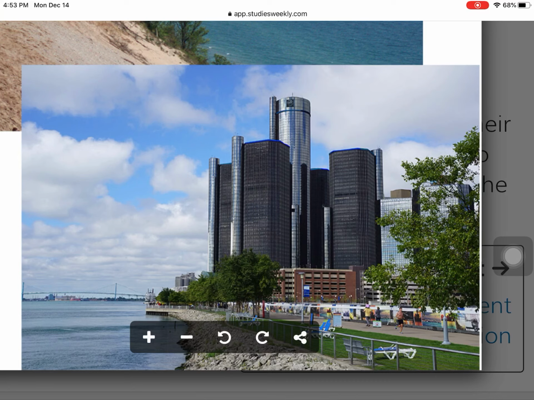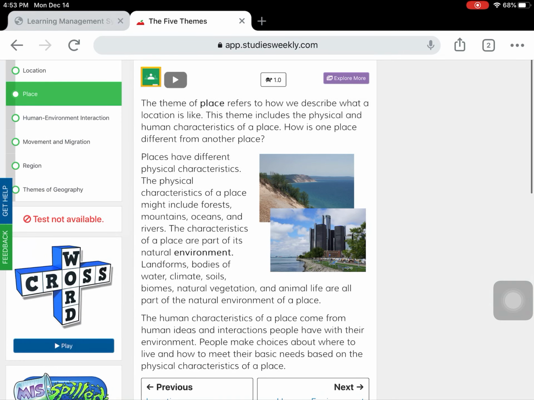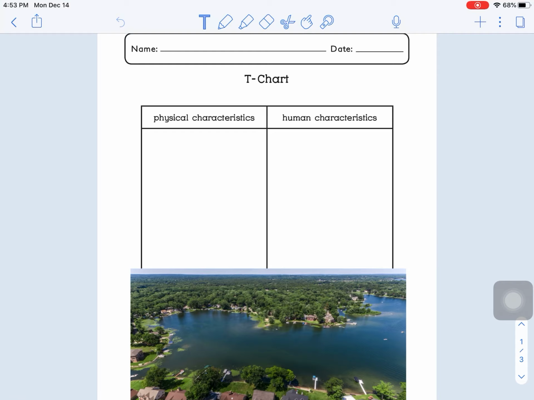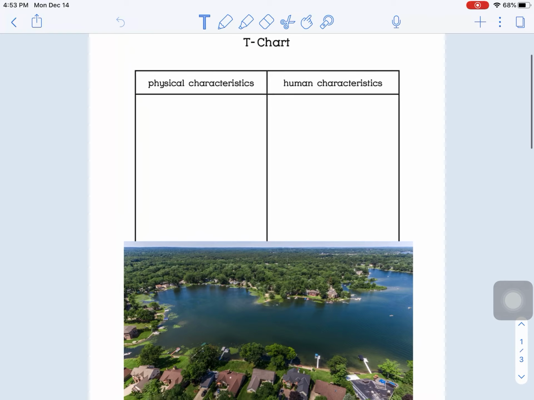So I'm actually going to zoom back in after we just talked about the human characteristics. Take a look at the physical environmental characteristics that you see here. What do you think are some of our environmental characteristics? We just went over the human ones. If you said items like the water, trees, and our grass, that would be our environmental characteristics there as well. Nice job.